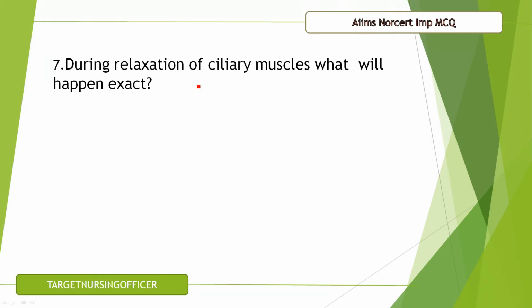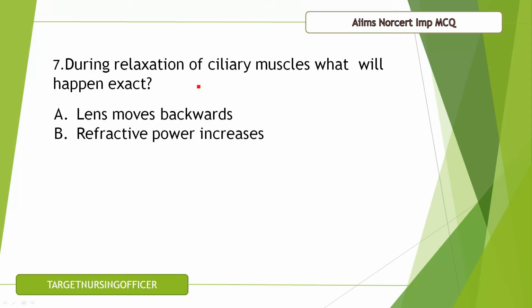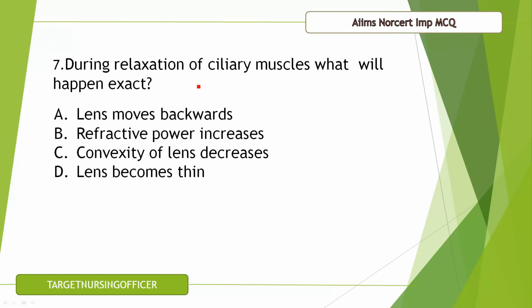So, question number 7. During relaxation of ciliary muscles, what will happen exactly? A. Lens moves backwards. B. Refractive power increases. C. Convexity of lens decreases. D. Lens becomes thin. The correct answer for this question is B, that is refractive power increases during the relaxation of ciliary muscles.